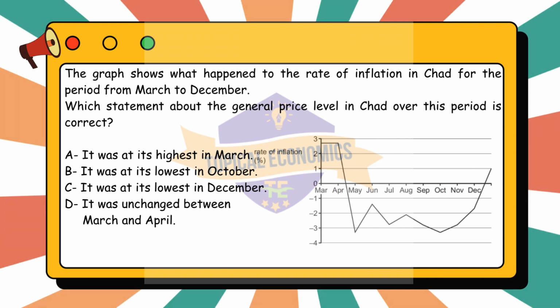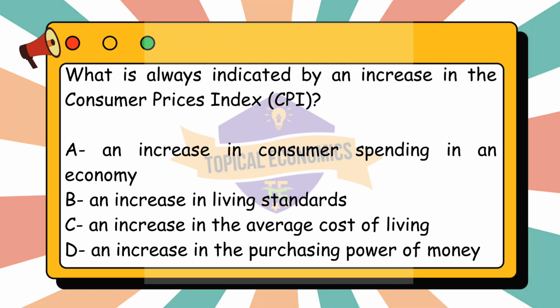This question is from year 2022 February-March version 2 paper. The correct answer for this question is option C. It was lowest in December. Moving to the ninth question.